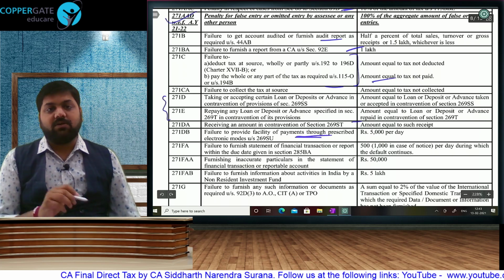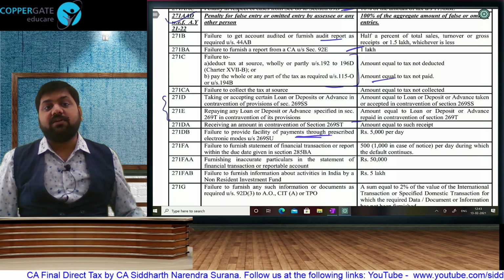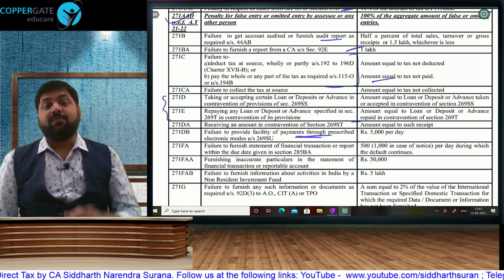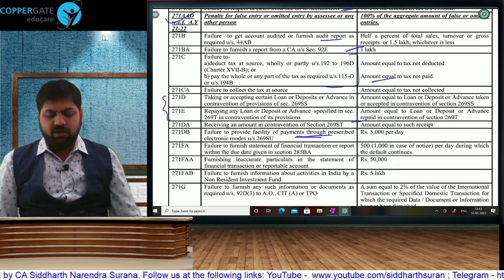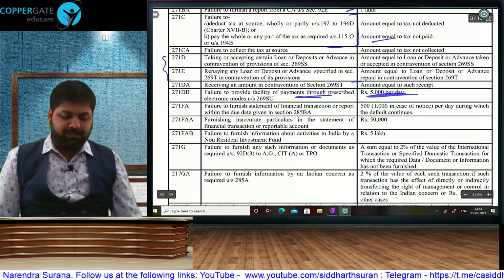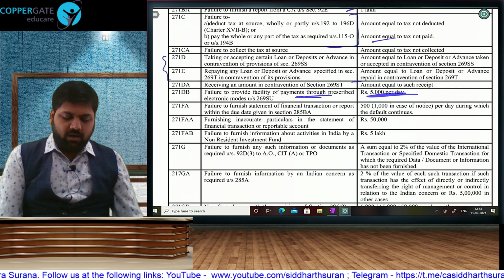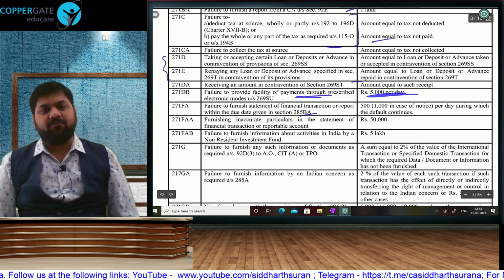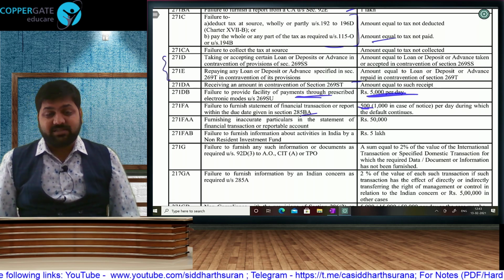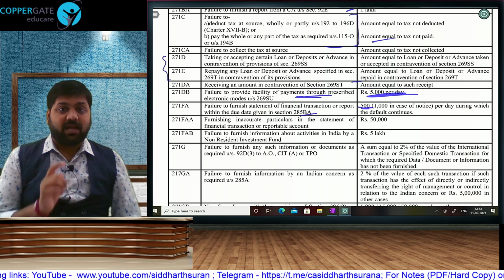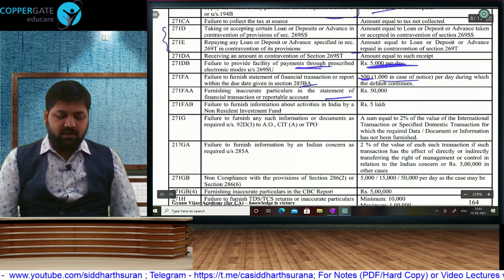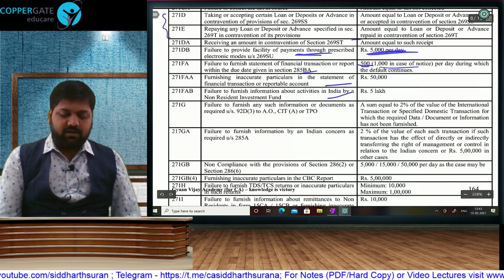If your last year's turnover is exceeding a certain amount, then this year you have to provide a facility to your customers to pay through other prescribed modes like UPI, QR code, RuPay debit card. If you don't provide that facility, then a 5,000 rupees per day penalty will get attracted. If you fail to furnish your statement of financial transaction, then a 500 rupees per day penalty. After you get notice, it will still be 500, but if the notice time limit expires, it will become 1,000 rupees per day. If you give false information, a 50,000 rupees penalty will get attracted.